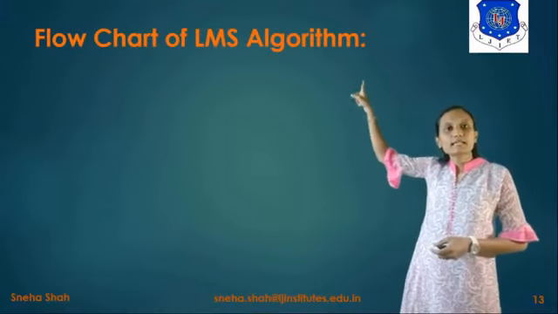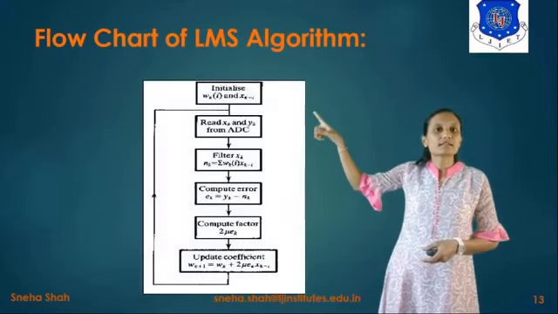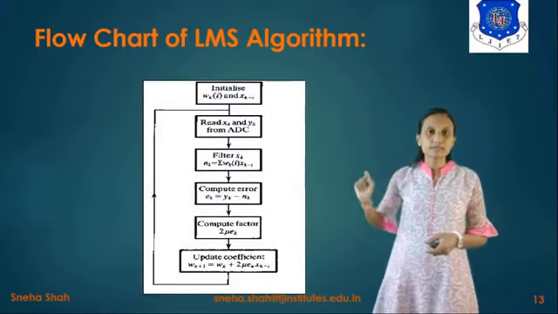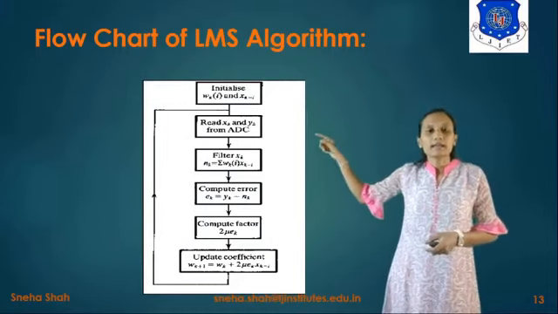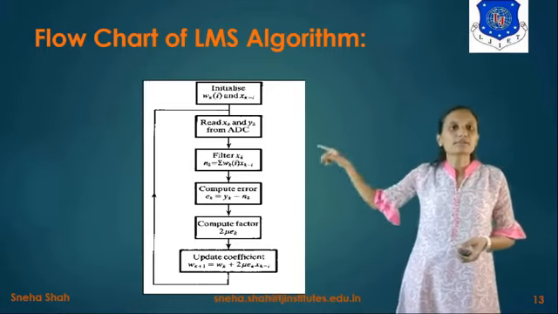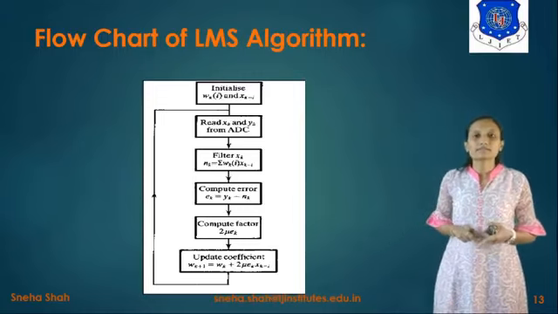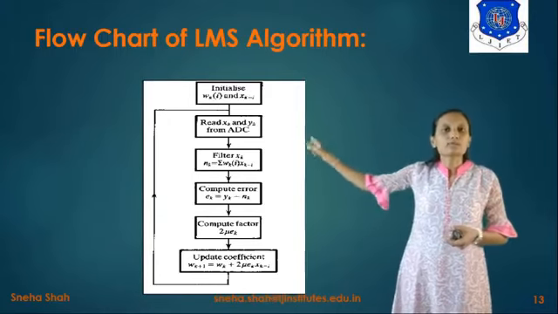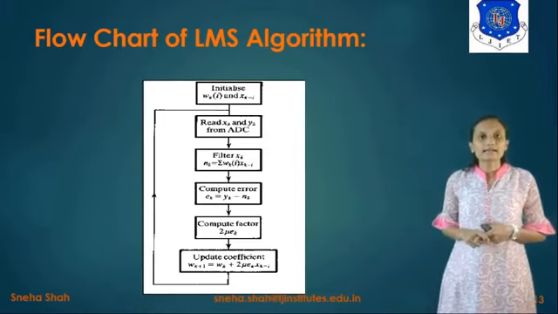Now the next point is the flowchart of this LMS algorithm. If we draw the flowchart of the LMS algorithm, it will be represented like this. In this, first of all, we initialize the input signal xk minus I along with the weight vector wk of I. Then it gives the output to the next block. In the next block, we read the value of xk and yk. It means we read the value of signal plus noise and noise from the A to D converter. Output of it is given to the filter, and it will give you the error signal.